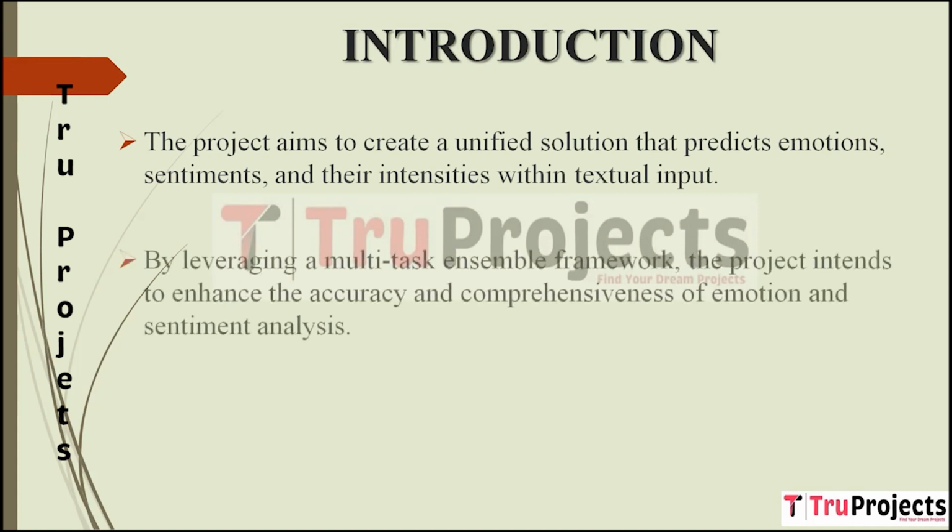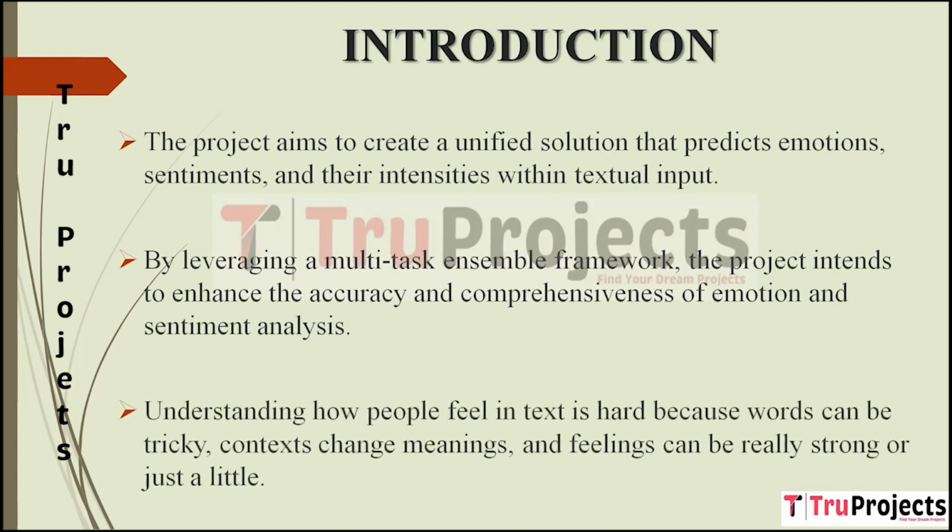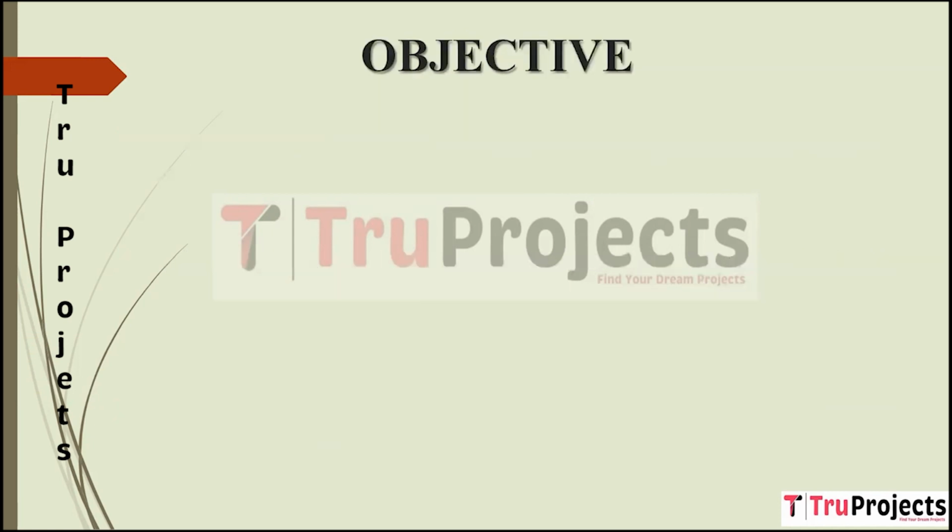The project plans to improve the accuracy and depth of understanding emotions and sentiments by using a combination of models and techniques. This ensemble approach combines various methods, making the analysis more reliable and detailed. The project acknowledges that understanding emotions from text is challenging due to the complexity of words, their different meanings in different contexts, and the varying levels of intensity with which people express their feelings through words. This awareness emphasizes the need for a thoughtful and subtle approach to prediction.